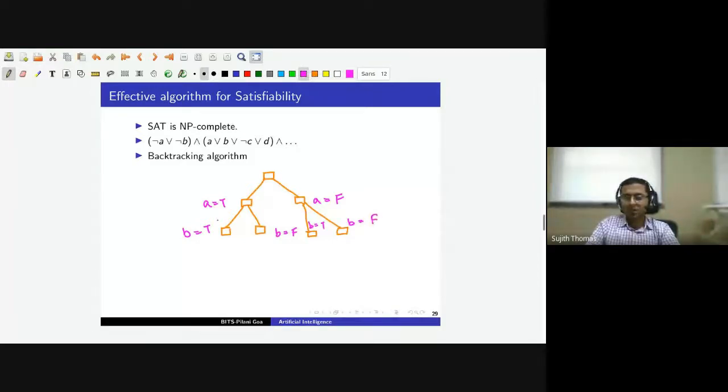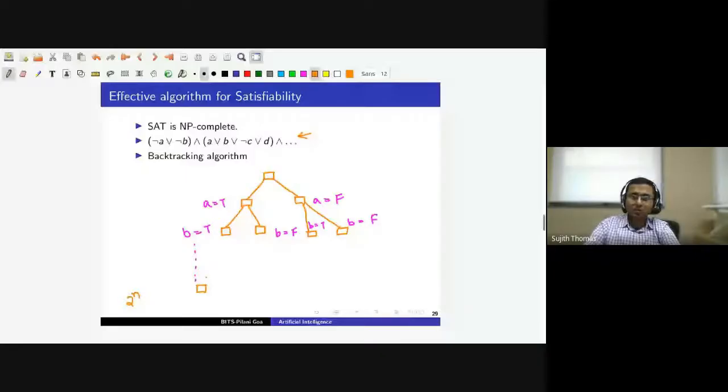Like this, if we go till depth n, where n is the number of symbols that we have in this sentence, we will have 2 to the power n leaf nodes. The number of nodes at depth d is 2 to the power d, and at depth n we will have 2 to the power n leaf nodes.